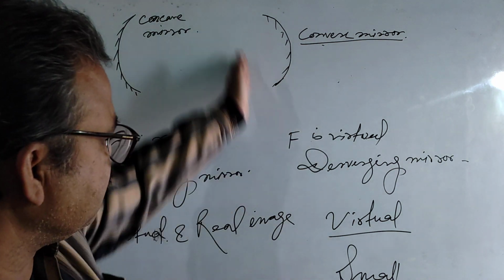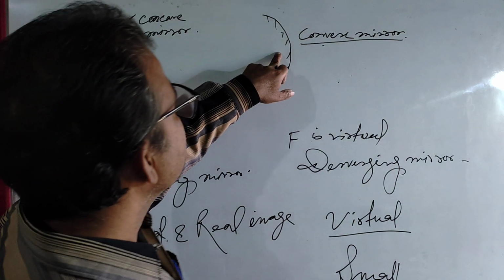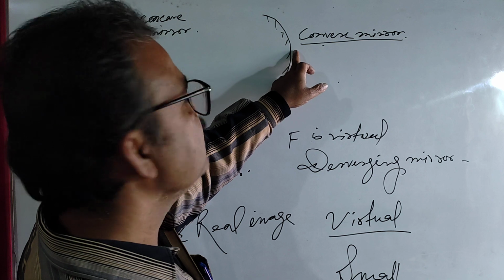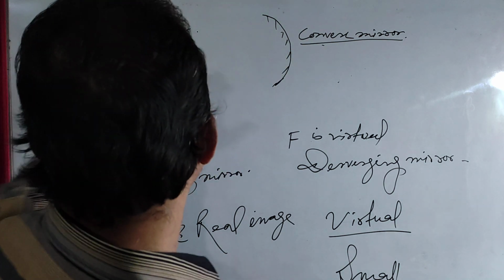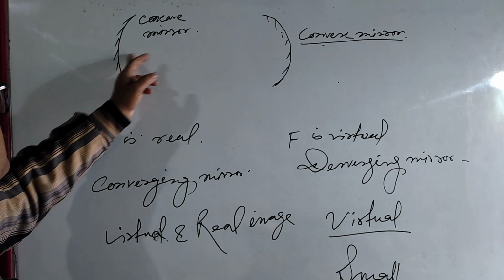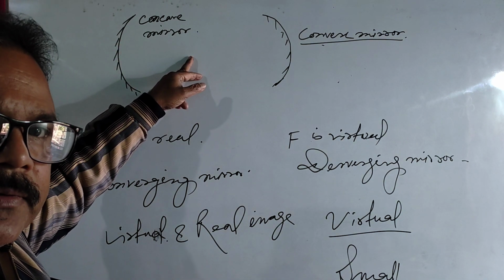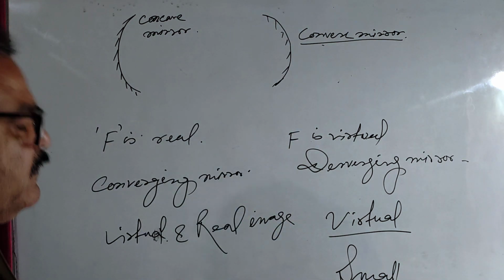And there are so many other differences also. Here you see, the center of curvature is behind the reflecting side. But here, the center of curvature is in front of the reflecting side. Could you follow? Okay? So these are also other differences.